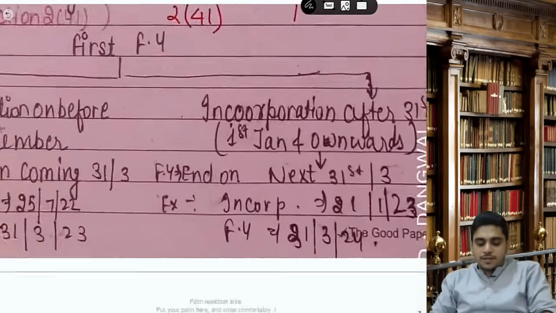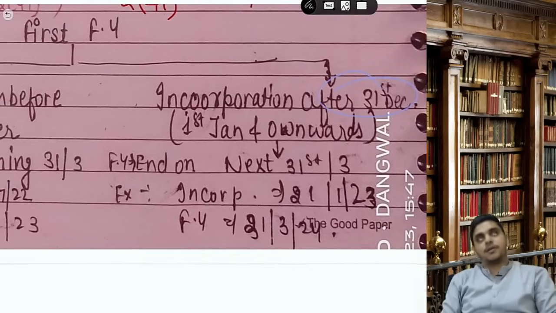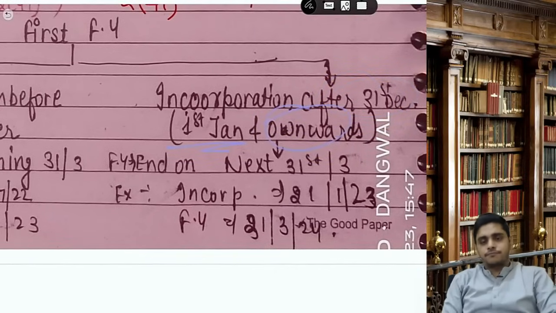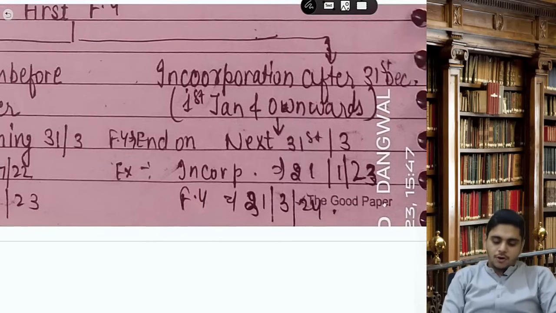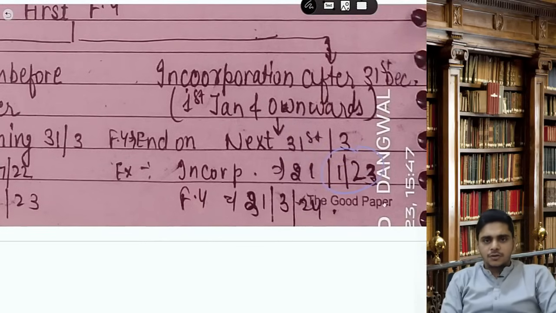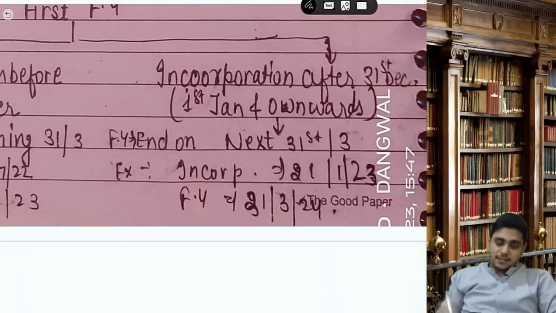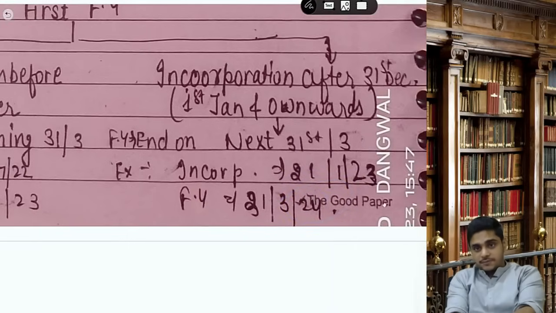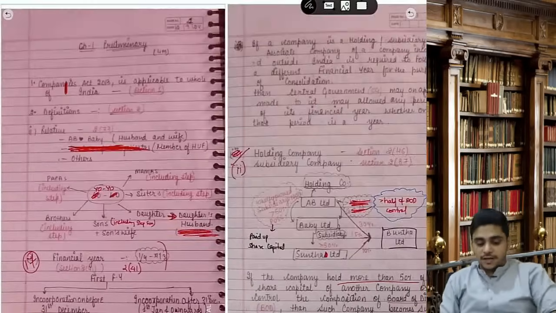What if the company is incorporated after 31st December? When I say after 31st December, that's basically 1st Jan and onwards. Then the financial year would end on the next 31st March. For example, if the company is incorporated on 21 Jan 23, the financial year would end on the next, that is basically 31st March 24, not the 31st March of 23. So this is a very important definition, financial year.